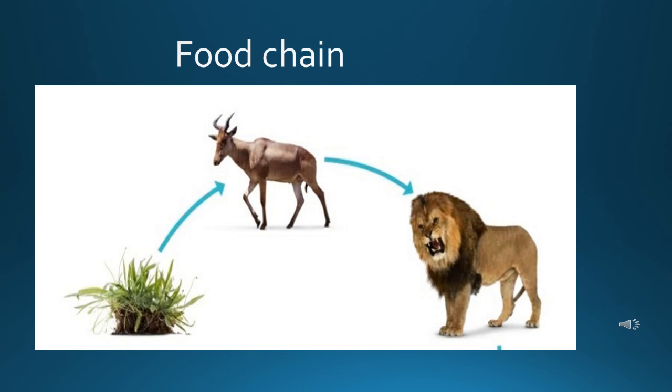And if the plants disappear, deer cannot survive and as a result, the tigers also cannot survive, because deer will not get their food, that is plants, and lions or tigers will not get their food, that is the deer or the plant eating animals. So this shows that all living beings are equally important for maintaining a balance in the whole environment. So, to maintain a proper food chain and a proper food web, human beings should not disturb the environment.